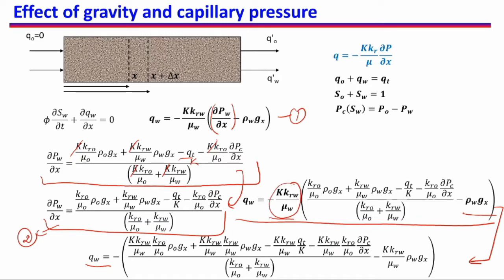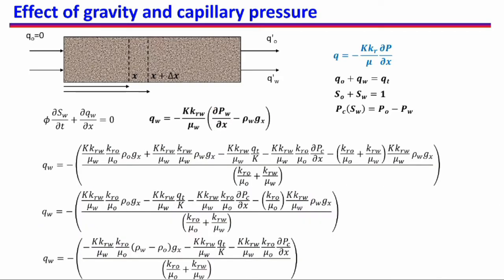That is the only thing I am doing. I am still keeping the negative sign outside. So you will see that this term appears here now, this term appears here now, this term appears here now, this term appears here now. The negative sign is still there, and now this term also appears here. So I will again write this in the next slide and you will see what I am doing.